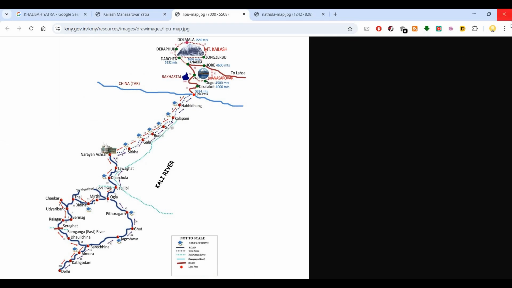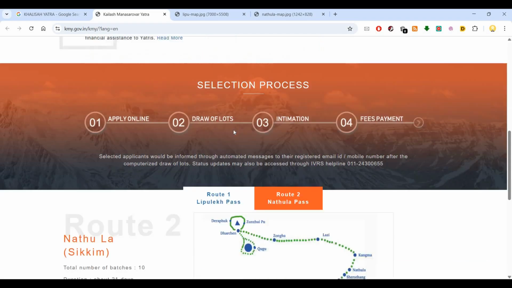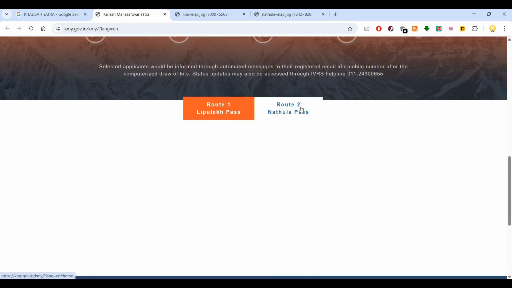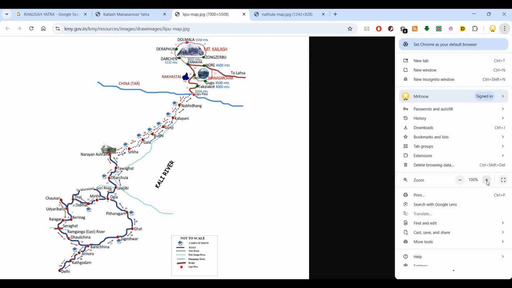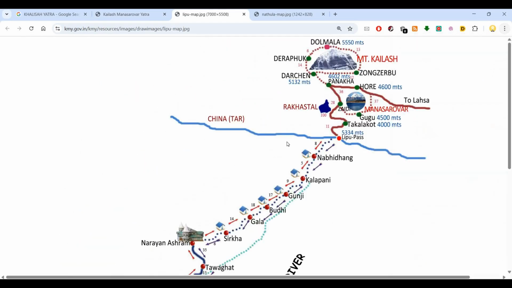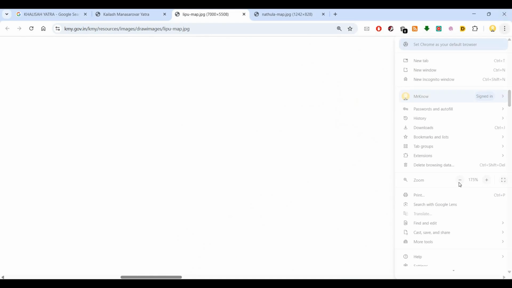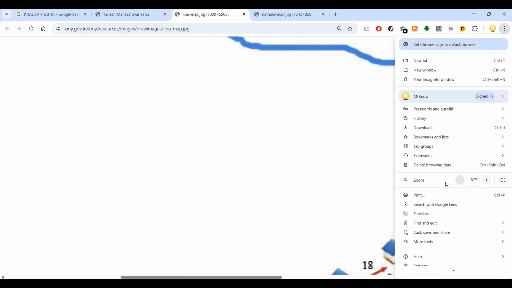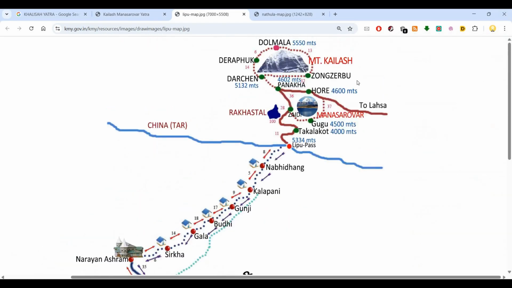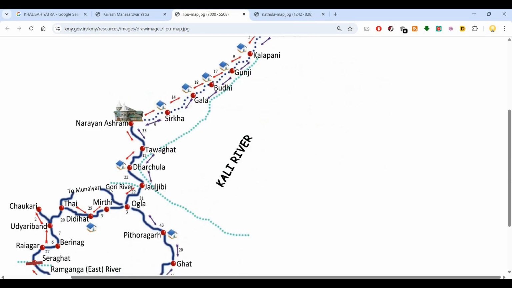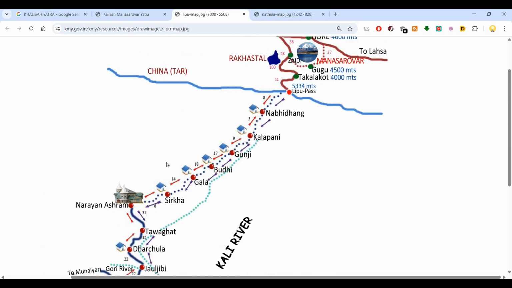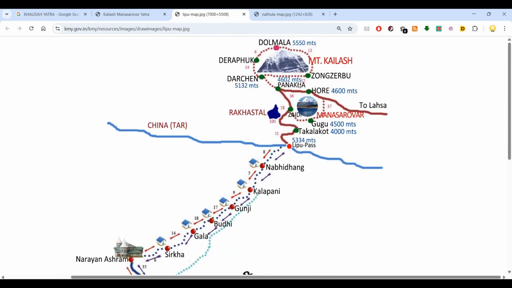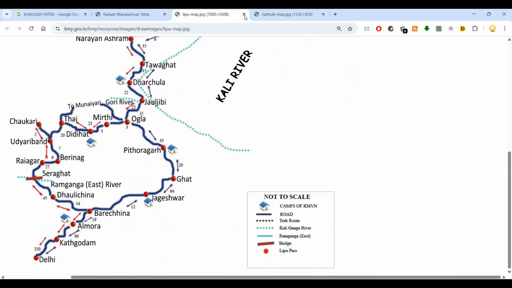These are the two routes that you see. The first one is via Lipulekh Pass and the other via Nathu La Pass. They have a detailed map of it prepared. If you look at it, this is Mount Kailash. This is where your yatra starts, Delhi. This is how we will go. The entire thing has been put across as a map.